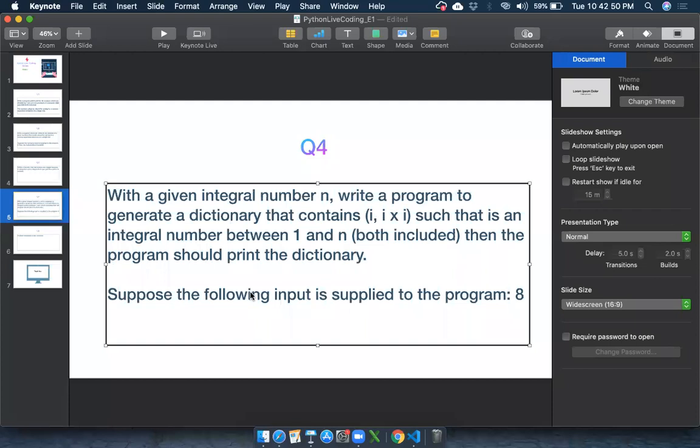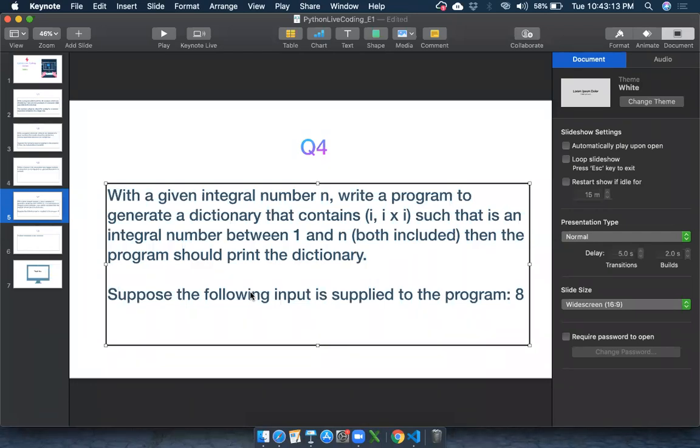Okay, now this one is a little tricky. Anyone can take the challenge. For example: given an integral number n, write a program to generate a dictionary that contains (i, i*i), such that i is an integral number between 1 and n, and then the program should print the dictionary. So what can we do now?